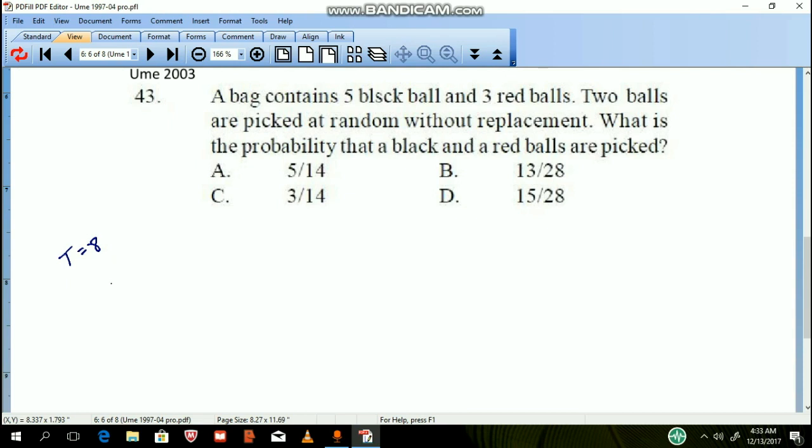What is the probability that if a black is picked, that is 5 over 8, and a red ball is also picked, that is times 3 over 7, because there is no replacement.